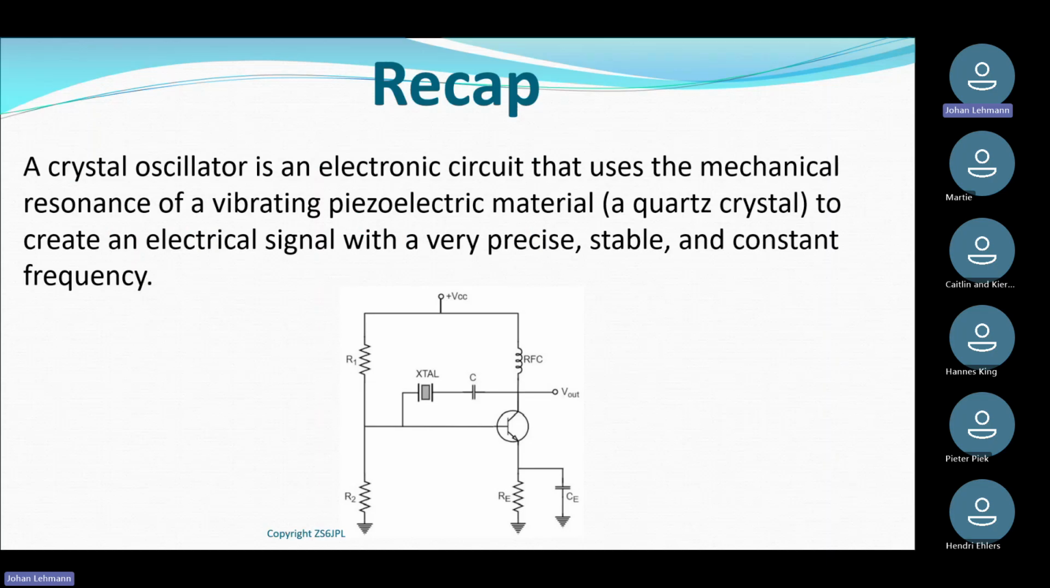Okay, so if we recap what you did on Tuesday with Henry was oscillators. So we're just going to recap what the oscillator is. A crystal oscillator is an electronic circuit that uses a mechanical resonance of a vibrating piezoelectric material, a quartz crystal typically, to generate an electrical signal with a very precise, stable, and constant frequency.